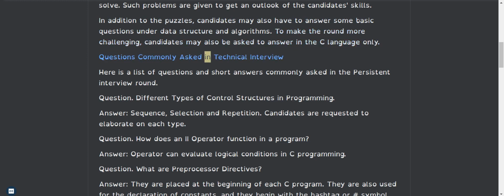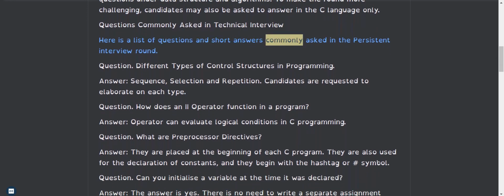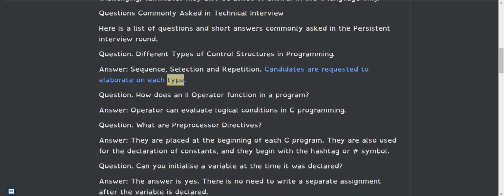Questions commonly asked in the technical interview. Here is a list of questions and short answers commonly asked in the Persistent interview round. Question: what are the different types of control structures in programming? Answer: sequence, selection and repetition. Candidates are requested to elaborate on each type.